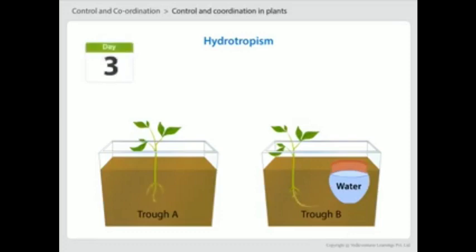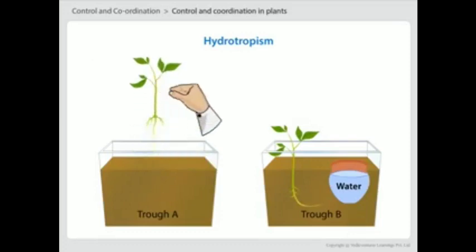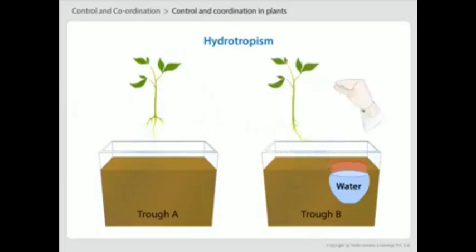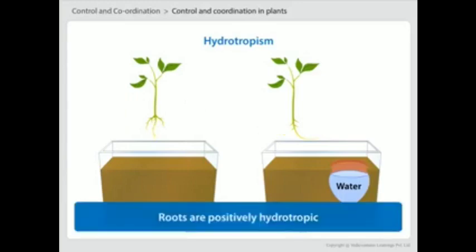If we remove the seedlings after some days from the soil, we find that the seedling in trough A has roots growing in the downward direction towards the pull of gravity. The seedling in trough B has roots growing sideways towards the clay pot containing water. It doesn't grow downwards in the direction of gravitational pull. This proves that roots are positively hydrotrophic.